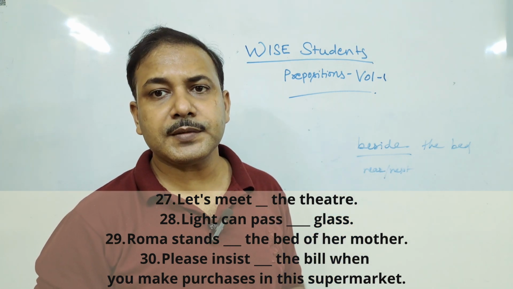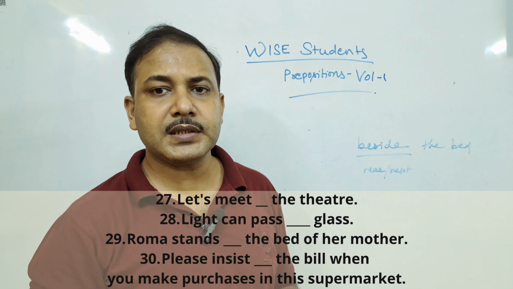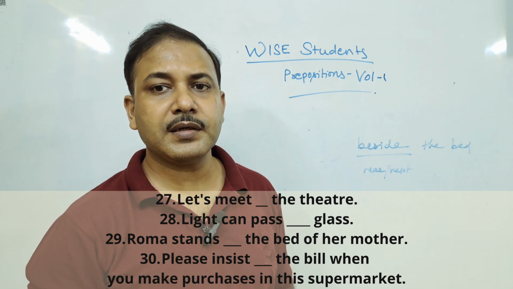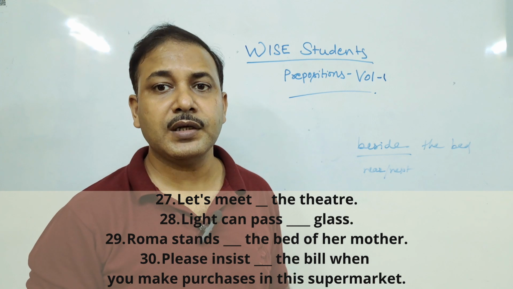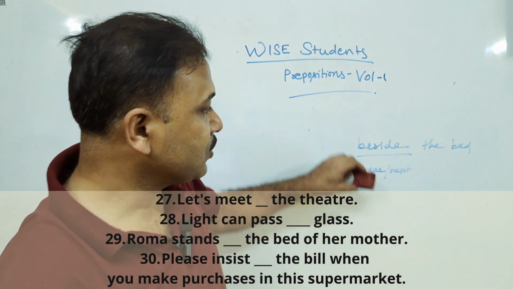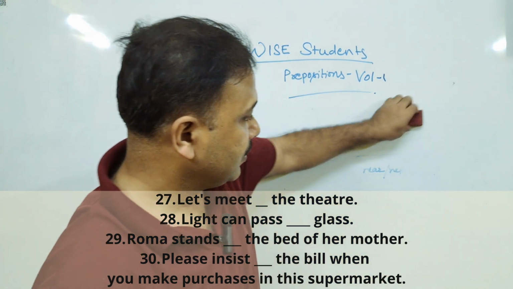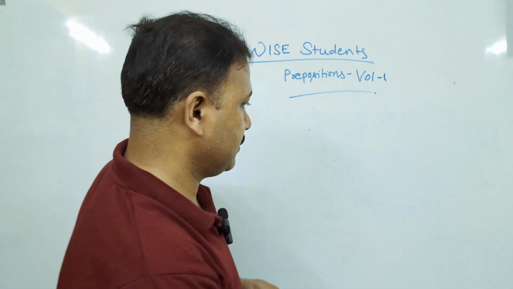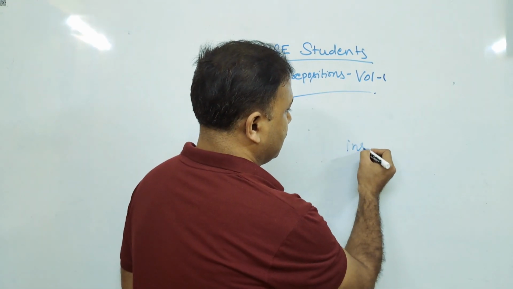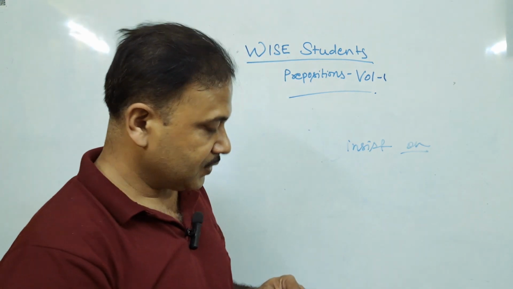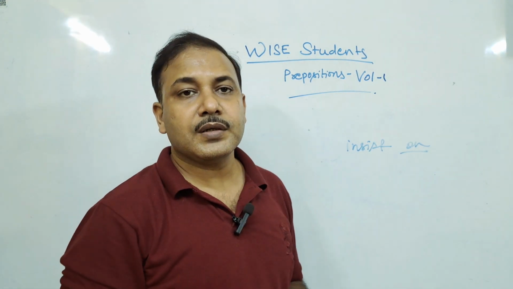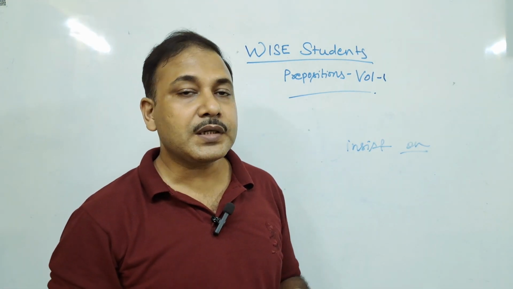And the last one is: please insist dash the bill when you make any purchase. Insist is always followed by the preposition on. Insist on. So these were the 30 prepositions.